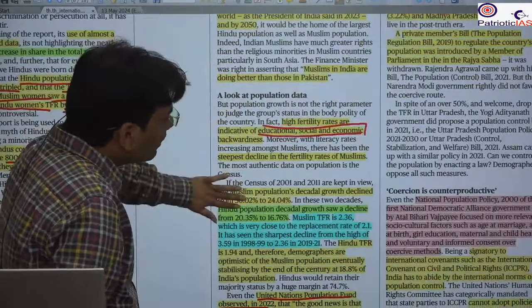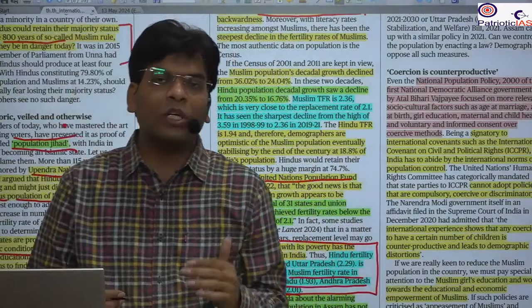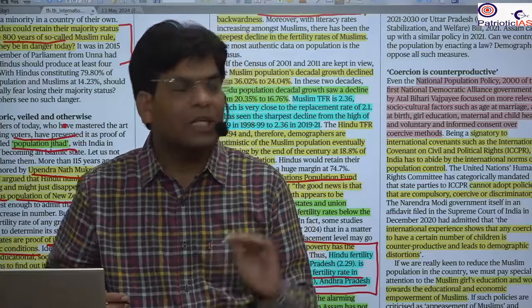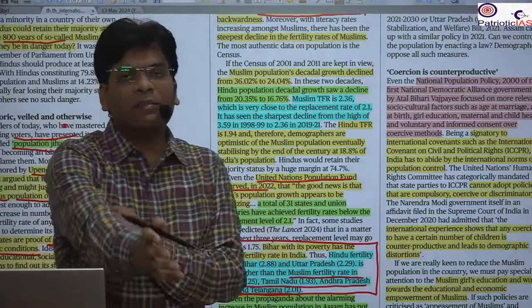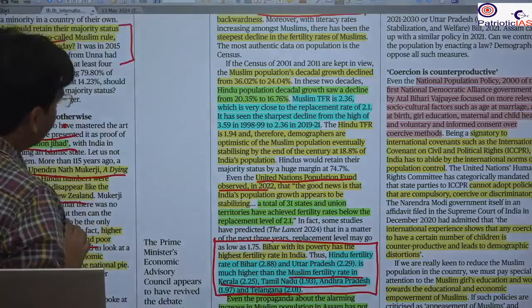Besides that, the writer wants to say that coercive action by any government, if you bring a bill and try to impose coercion or force to decrease the population, is not good. Generally, in one generation, there will be a replacement rate. What is the replacement rate? The replacement rate means